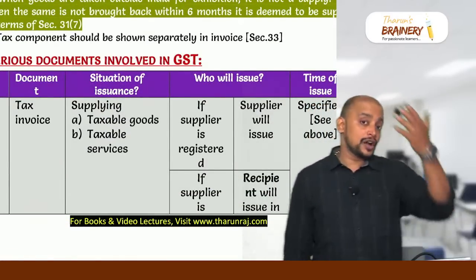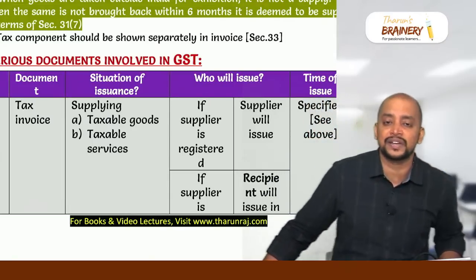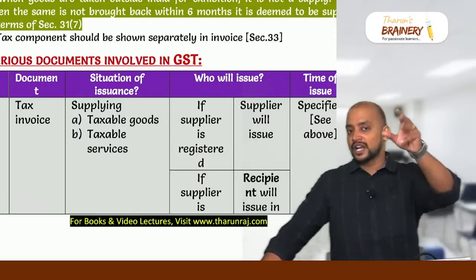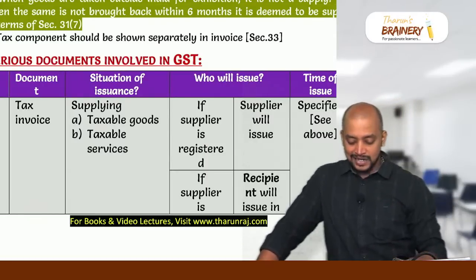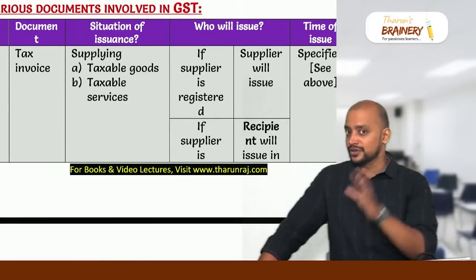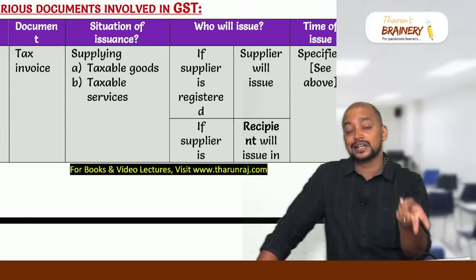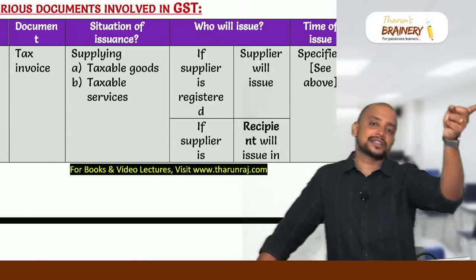And if the goods are not returned within 6 months from the date they are taken for exhibition, then section 31(7), sale on approval or on return basis, will come and it will become supply. And then we have various documents. Tax invoice: generally the tax invoice is given by the supplier to the recipient, but if the transaction is RCM and the supplier is unregistered and the recipient is registered, the recipient will give the tax invoice to the supplier.